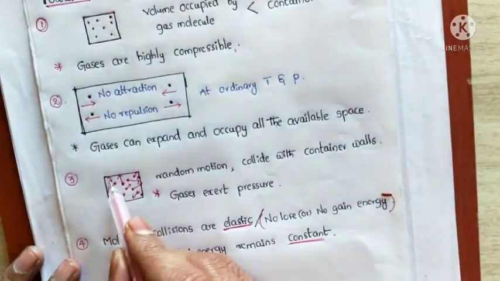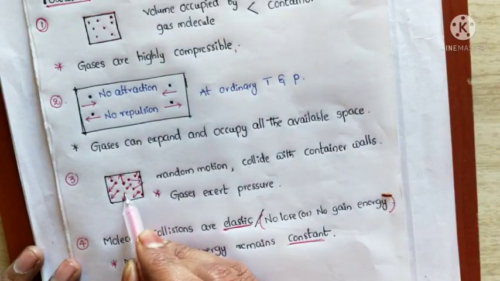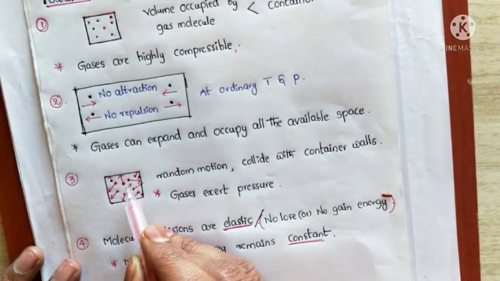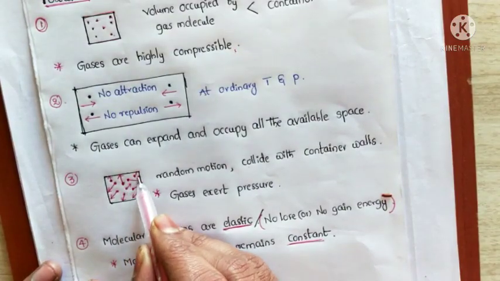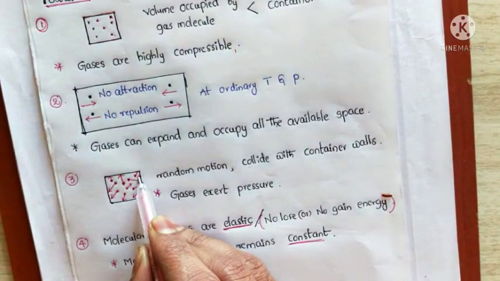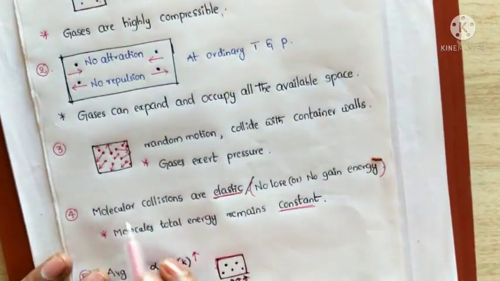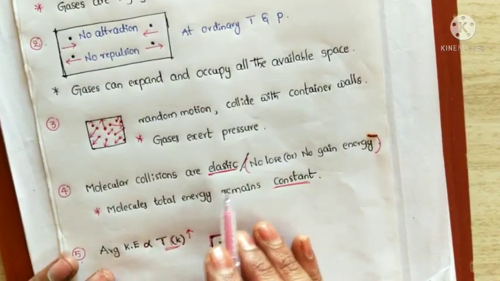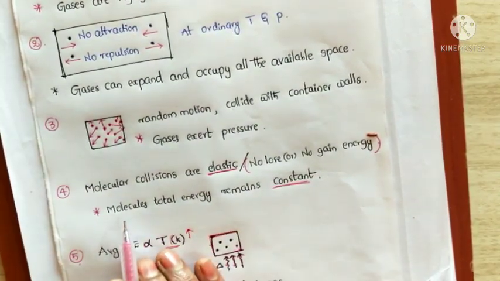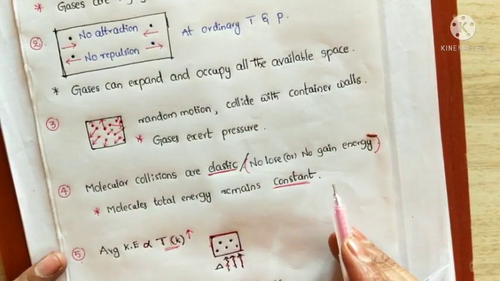Next, whenever the molecules move, what happens here? They collide with each other as well as with the walls of the container. That's why gases exert pressure. And these collisions are perfectly elastic, meaning there is no loss or gain of energy. Finally, the molecules' total energy remains constant after the collision also.